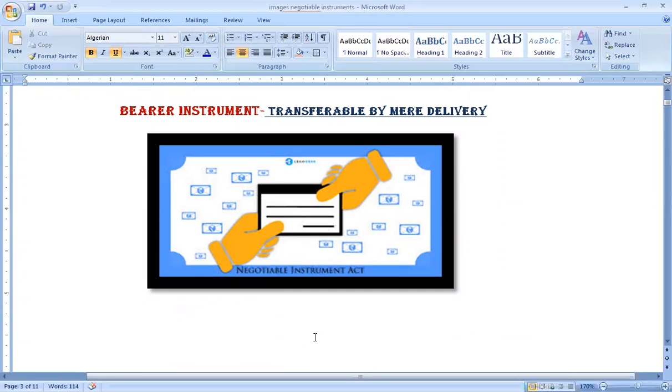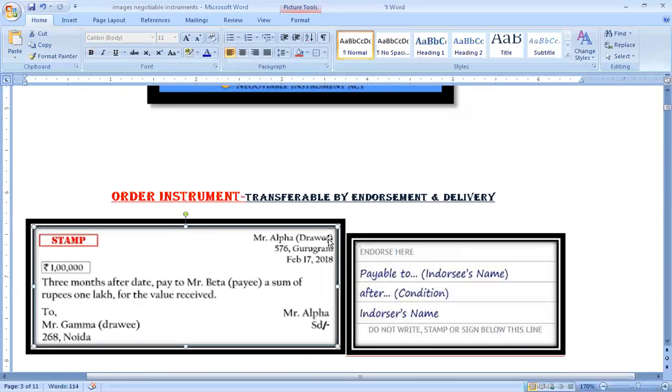You need not mention the name of that person on that instrument, that currency note. Similarly, the bearer negotiable instruments also can be transferred just by mere delivery. But in case those instruments are order instruments, then also you can transfer it because it is a negotiable instrument. It has to be freely transferable. But in this case, the transferability can be done by endorsement and by delivery.